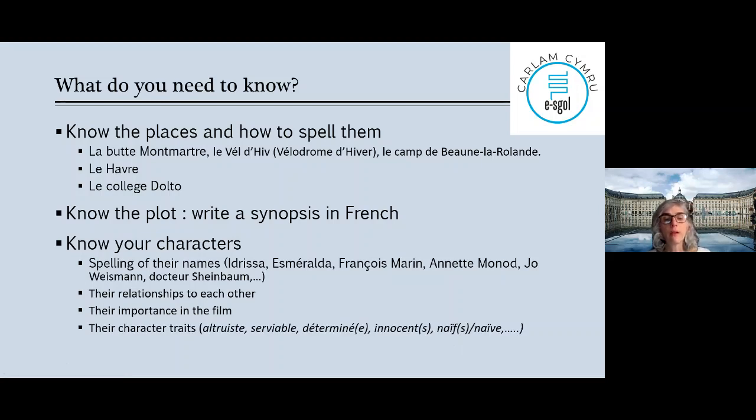And as I say, the character traits. So I wrote some adjectives there. Altruist, so when you look after other people without expecting any reward, it's just your nature. Like Annette is altruist, you could say that. Serviable, helpful, déterminé, innocent, naïf, or naïve if it's a girl. Okay, think of innocent if it's a girl here.